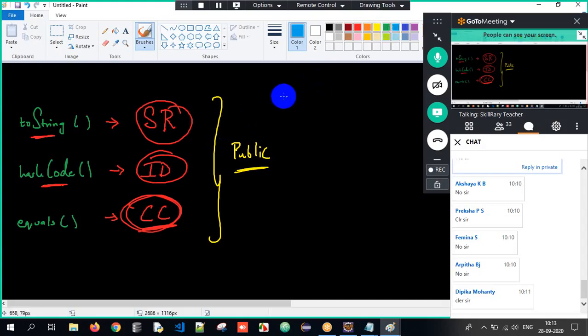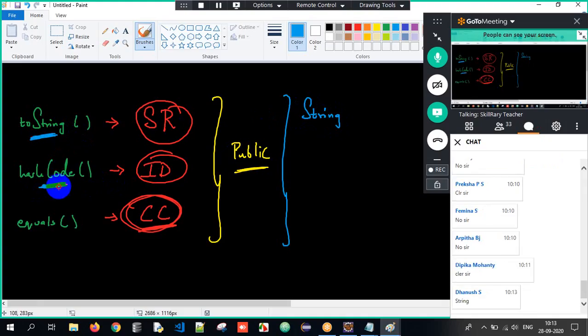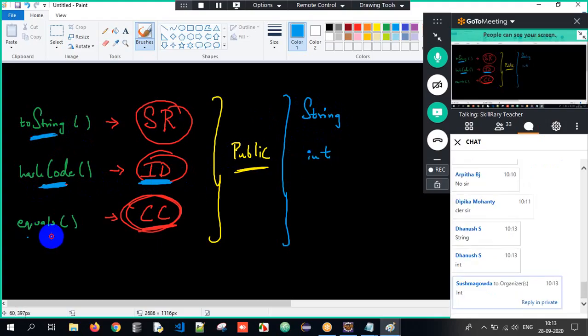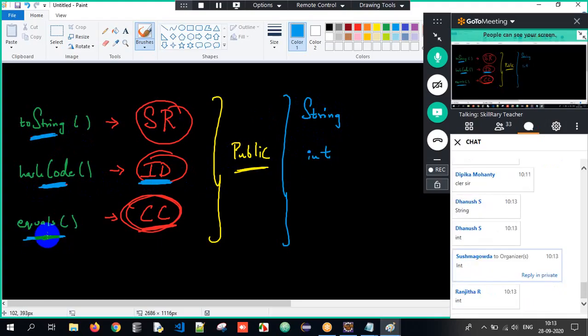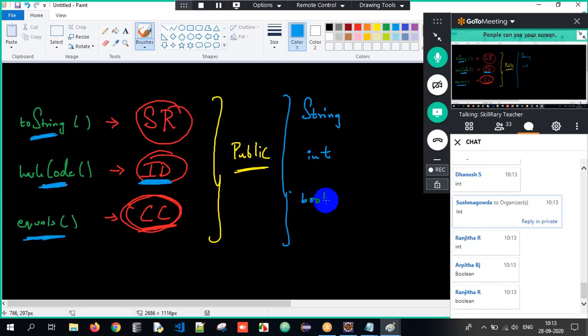And what is the return type of toString? The name is only telling toString. The object is getting converted to a string representation, so the return type is string here. What is the return type of hashCode? The hashCode is returning a unique ID, a unique number, so the return type is int here. And the equals method, content comparison, is it equal or not, true or false? So the return type is boolean.